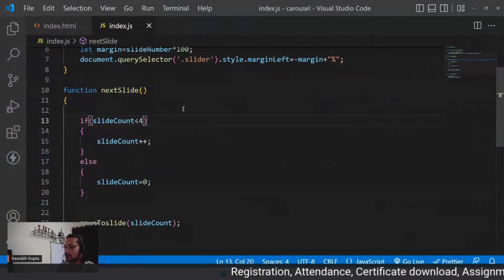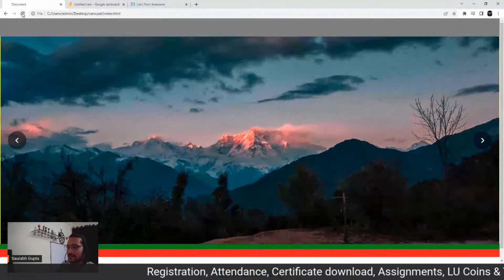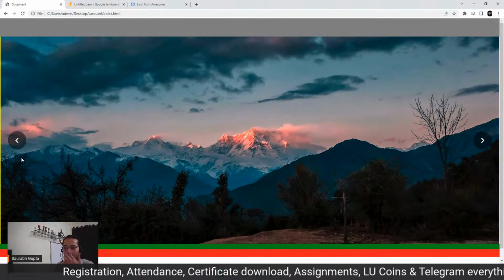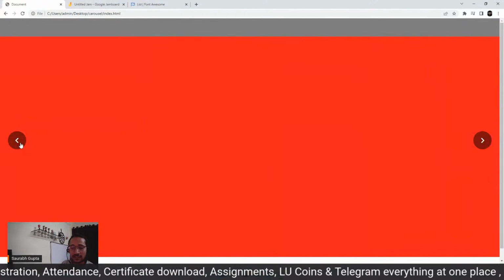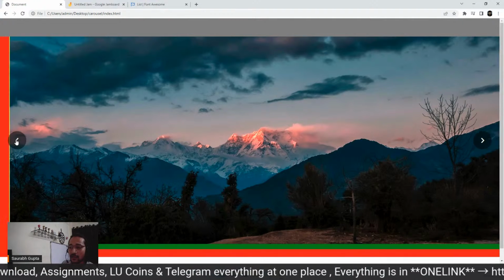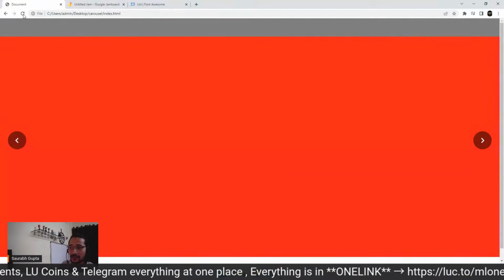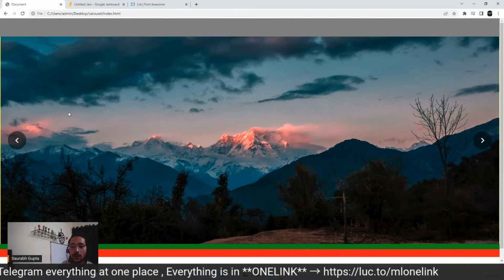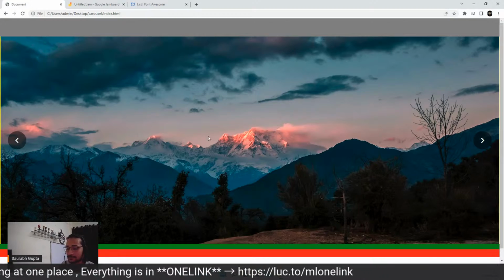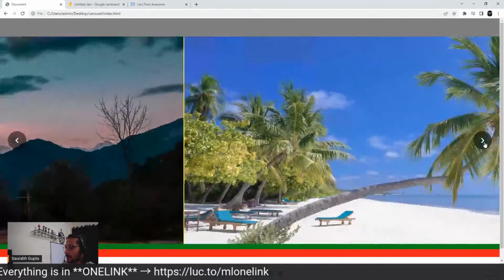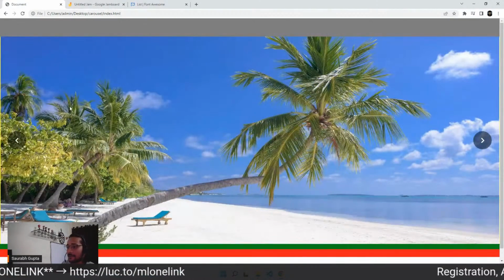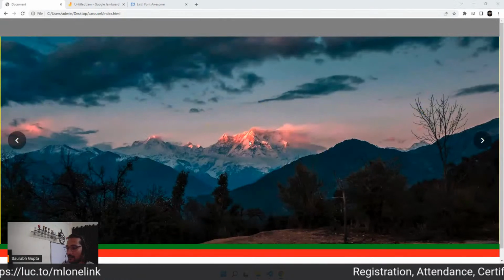Correct? But also, let's write it for previous as well. Now, guys, see, for previous, we know that there is no image behind it. Guys, please focus. For previous, we know that there is no image behind it, right? So how come previous will work? So what we will do is, you can see that I have kept the first and last image same.